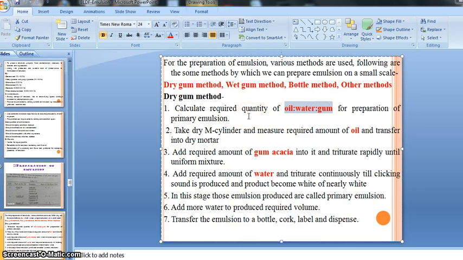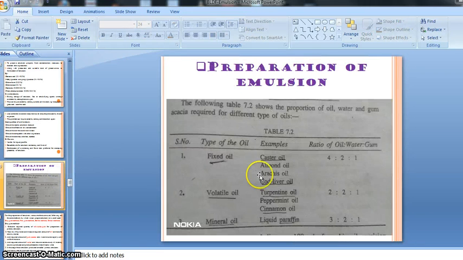So for preparing our primary emulsion, firstly we need to take a ratio of oil, water, gum, right? If our prescription gives an oil, that oil is either a fixed oil, a volatile oil or a mineral oil, right? If our given oil is a fixed oil, at that time we have to follow this ratio, that is 4:2:1.